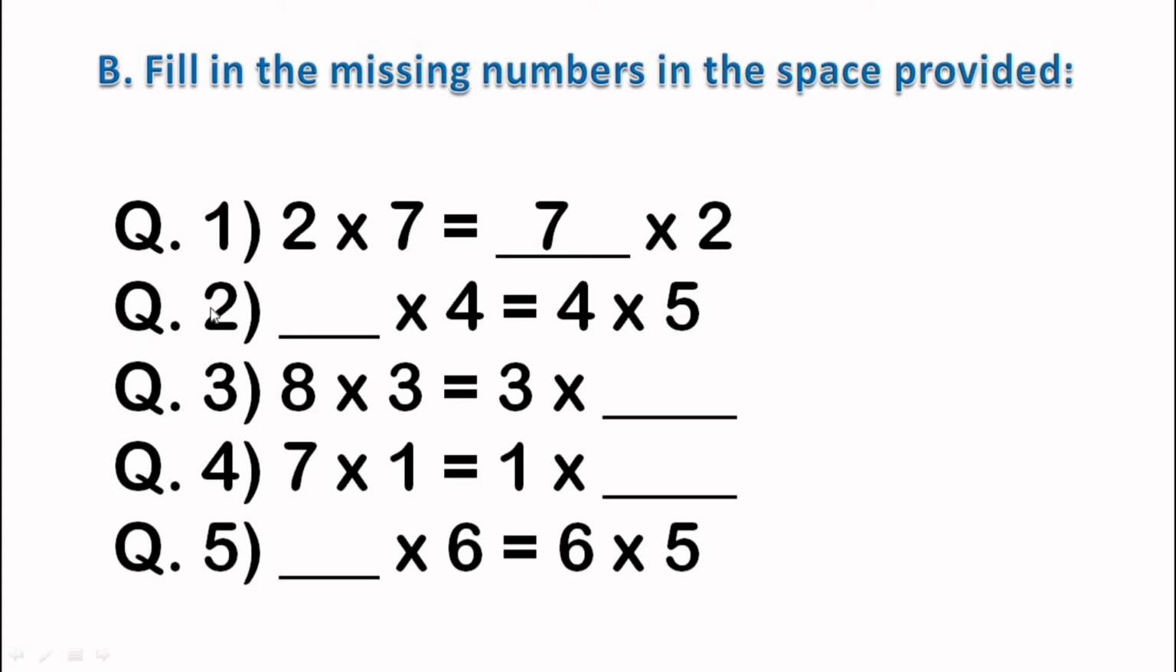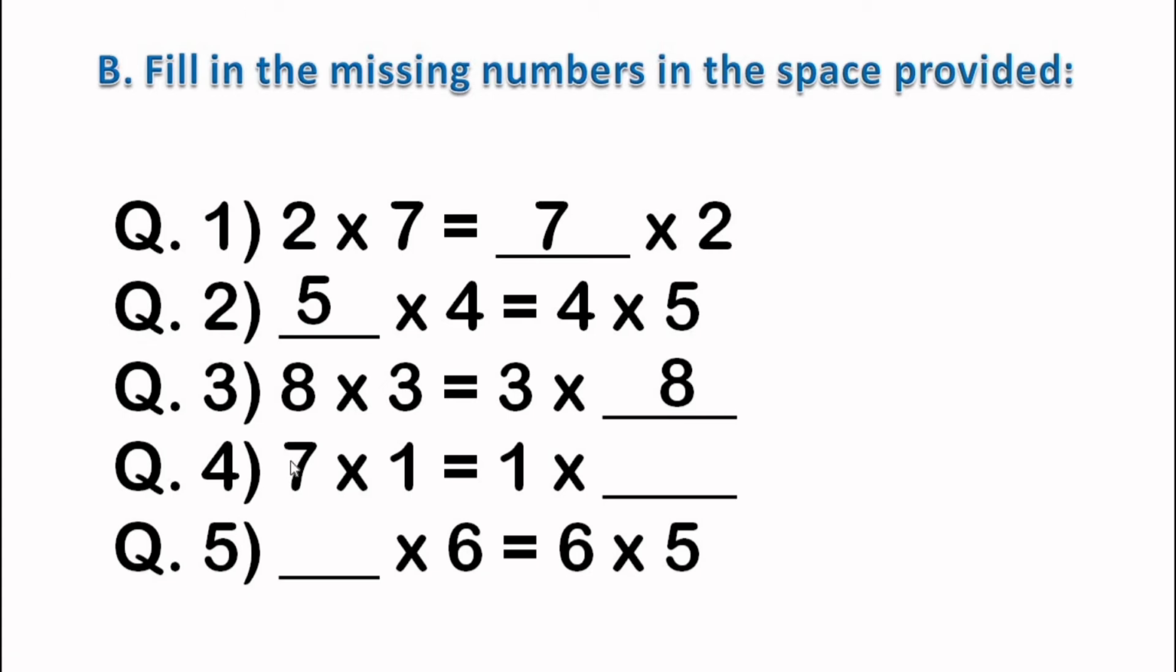Now question number 2. In question number 2 what do we have? Dash into 4 equals to 4 into 5. In both the sides there is multiplication and 4s are there. The number that is not there is 5. So we will write 5 here. Question number 3. 8 into 3 equals to 3 into, the missing number is 8.